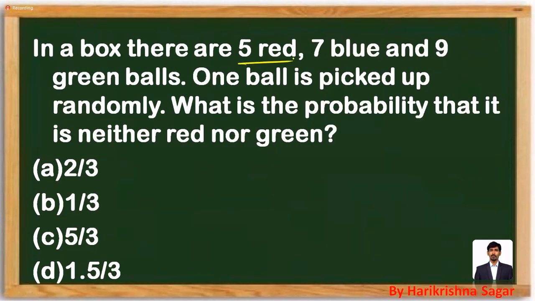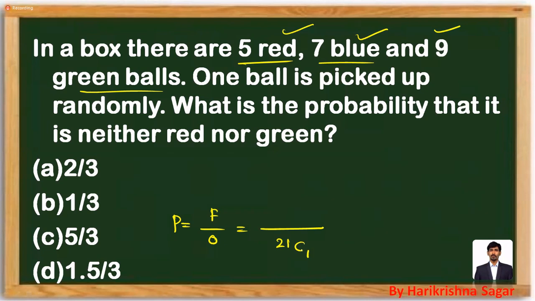Similarly, a box contains 5 red, 7 blue and 9 green balls. One ball is picked at random. Probability will be favorable cases by outcomes. What are the outcomes? You are picking one ball out of the given. Total how many balls are there? 5 plus 7 is 12, 12 plus 9, total number of balls is 21. Out of 21, choose one. That is 21C1. One ball is picked at random.